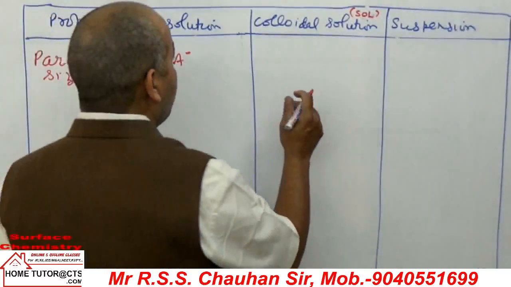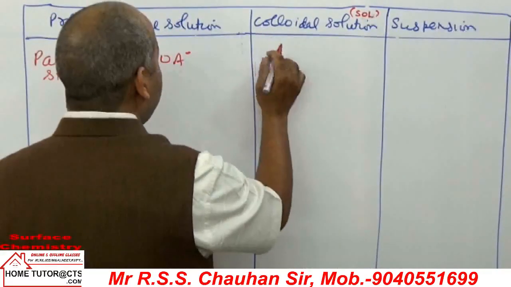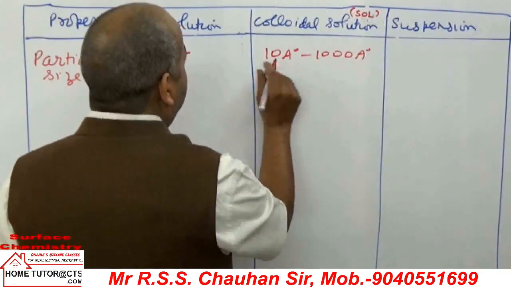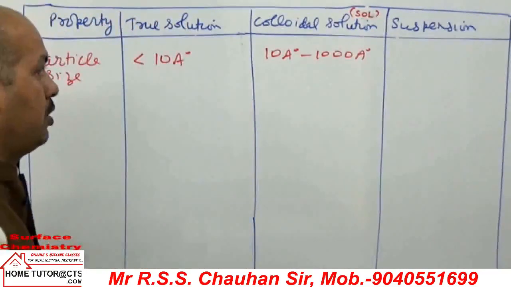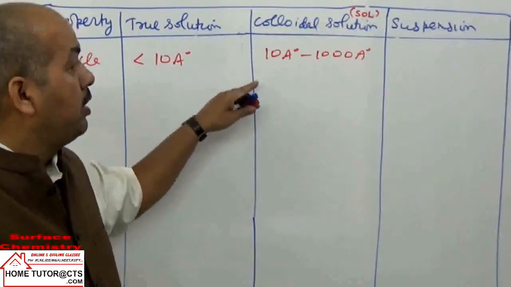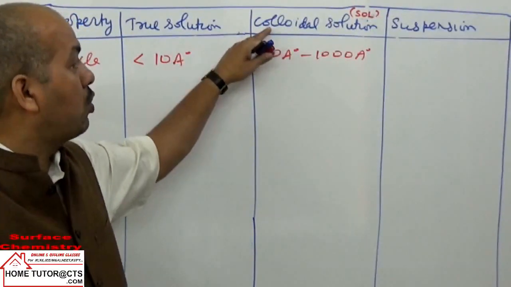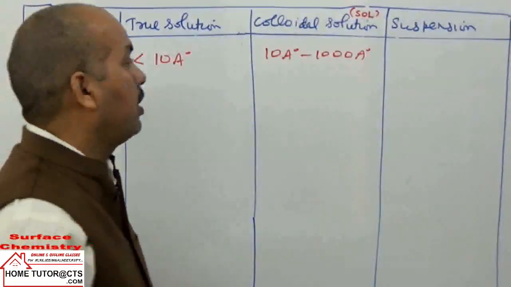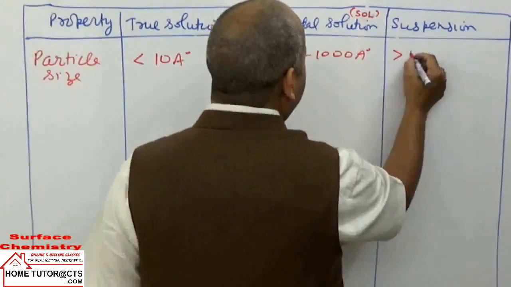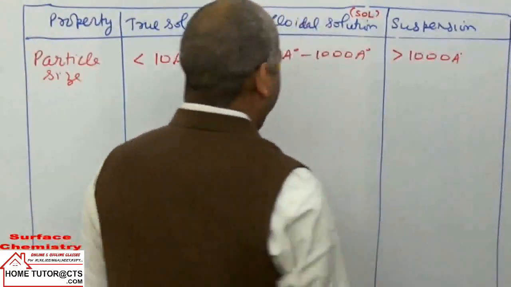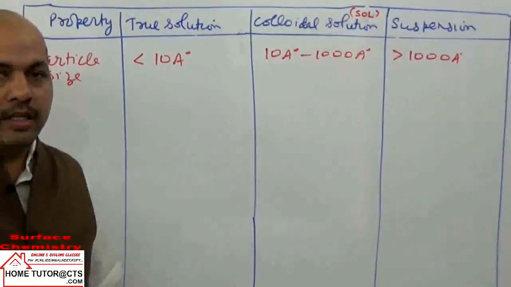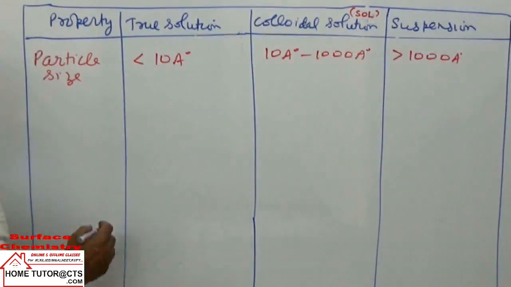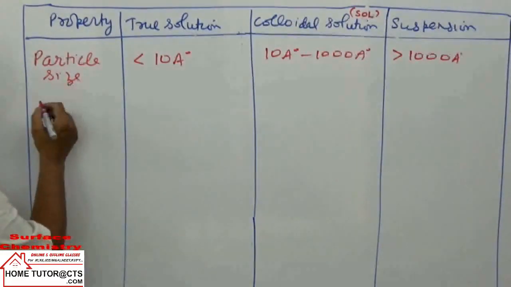In colloidal solution, the size of the particles is between 10 angstrom and 1000 angstrom. It is very important to remember this range. What is the range of the dispersed phase particles in a colloidal solution? It is 10 angstrom to 1000 angstrom. In suspension, the size of the particle is bigger than 1000 angstrom. Keep noting the points. The next property is